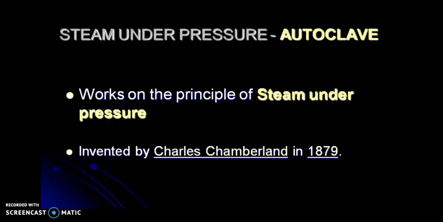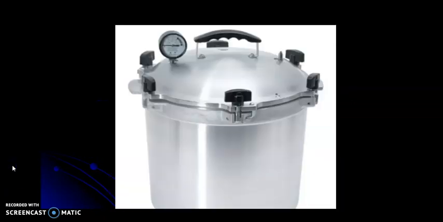The last method coming under moist heat sterilization is steam under pressure, that is using an autoclave. It's very important; it works on the principle of steam under pressure. It was invented by Charles Chamberland in 1879. An autoclave consists of a vertical or a horizontal cylinder, and one end has an opening meant for keeping materials to be sterilized.